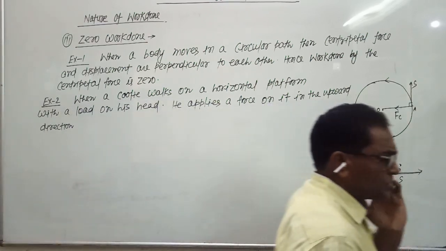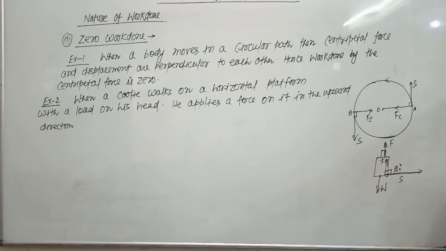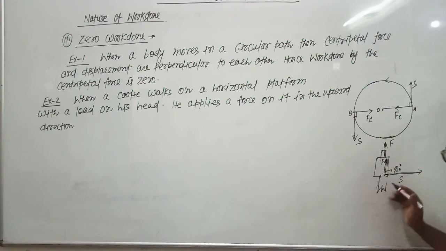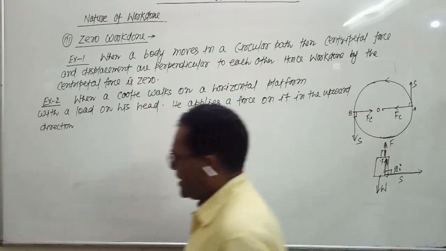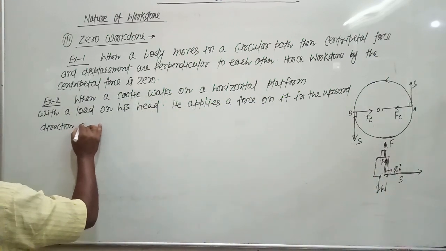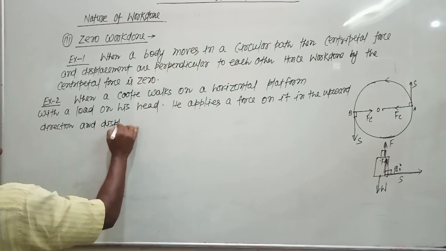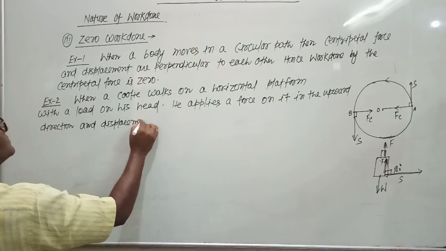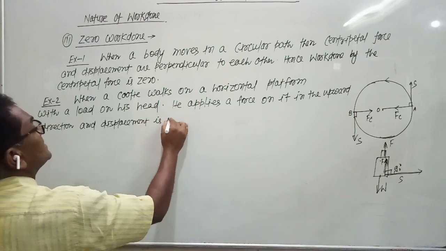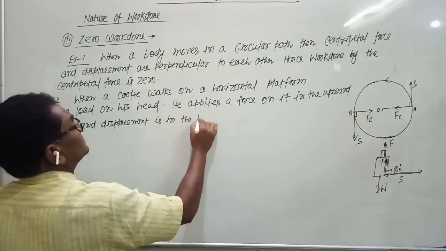When a coolie moves on a horizontal platform with a load on his head, he applies a force on it in the upward direction, and displacement is in the horizontal direction.